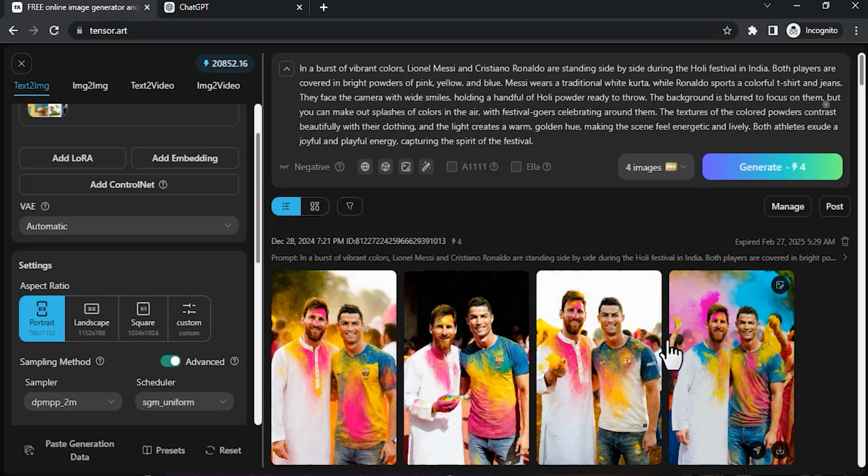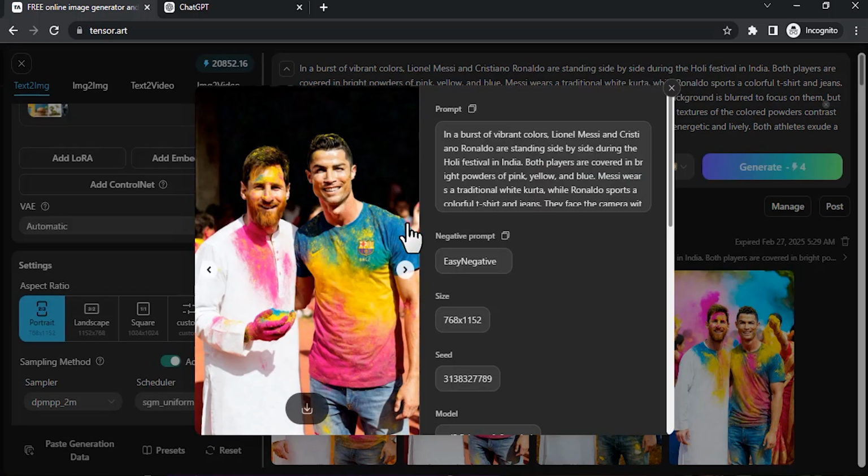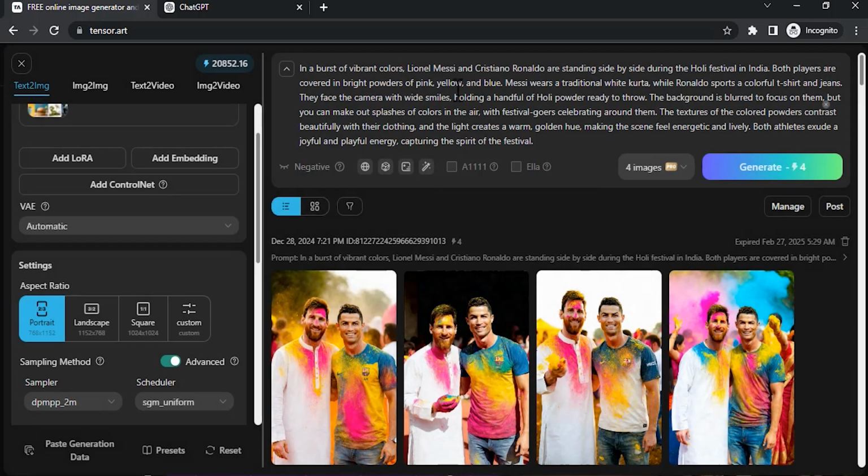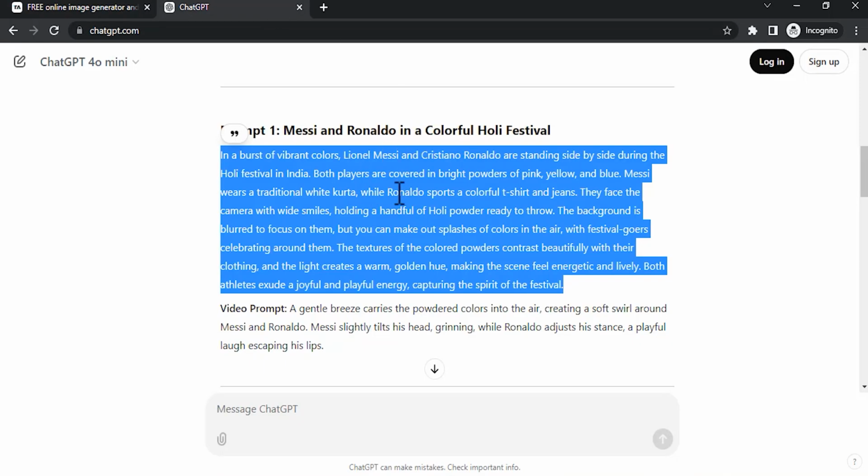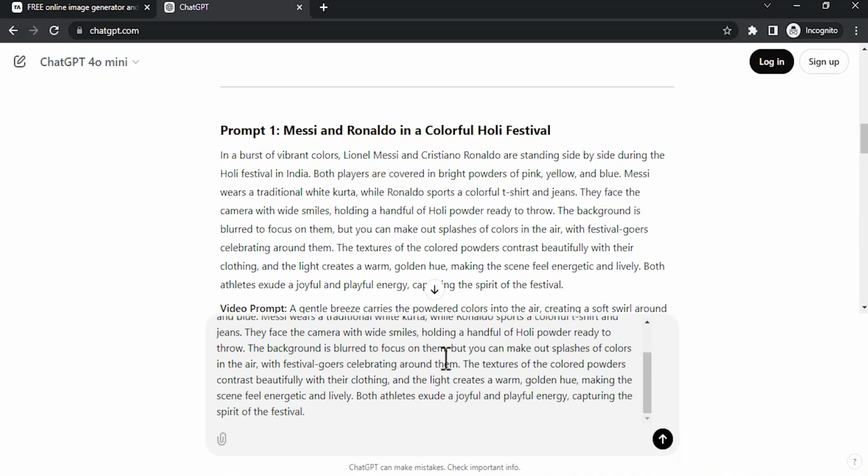So you can see these are the 4 different results. You can select any one from here. I kind of like this one, but you can see Ronaldo is wearing a Barca dress. If you want to change that, you can go to ChatGPT and copy this prompt that is generated in ChatGPT and paste it again. And mention to ChatGPT: Ronaldo wears Real Madrid jersey and Messi wears Barca jersey.